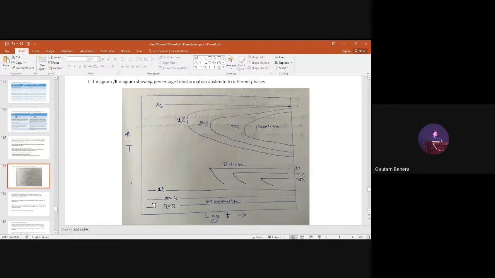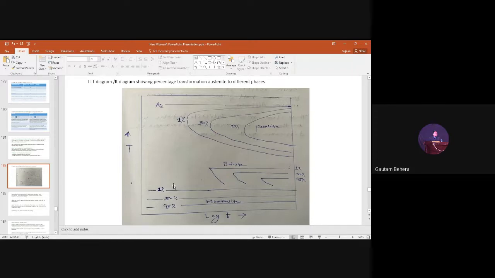Have you people understood right now? Yes, sir. Okay, fine. So you have to remember this MS temperature and this MF temperature changes. It may go up, it may go down. Or in other words, the martensite start temperature and martensite finish temperature may rise up or go down. That means the MF temperature and MS temperature are variable. It depends upon the carbon percentage. It depends upon the austenite grain size. It also depends upon the alloying content. We'll discuss that in the coming lectures in brief, right?